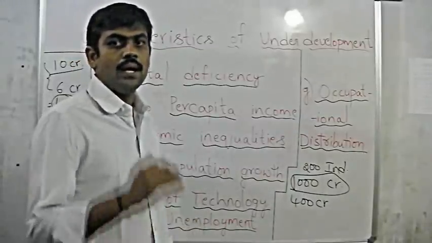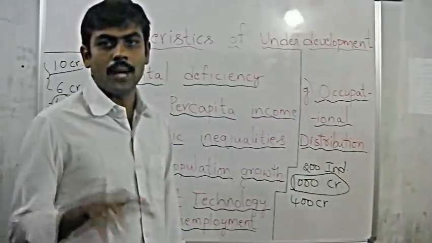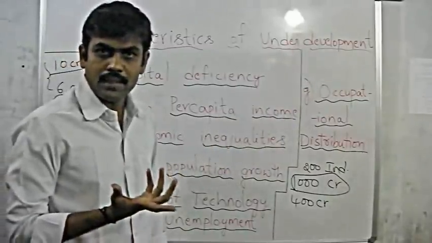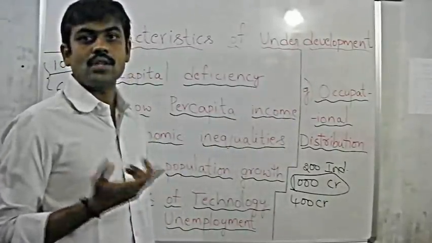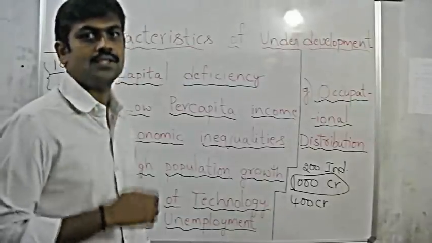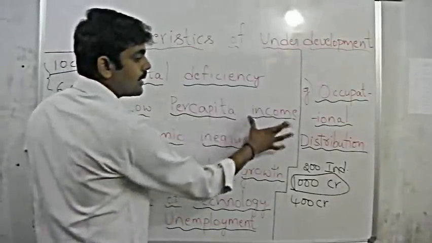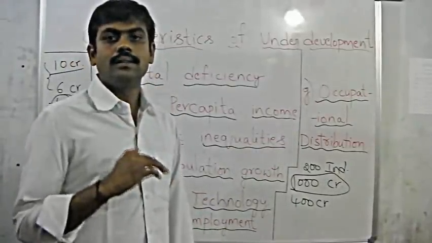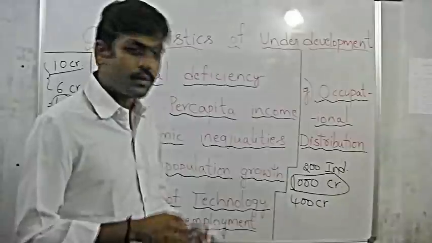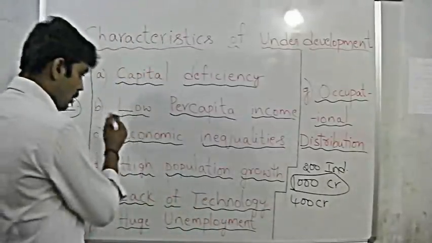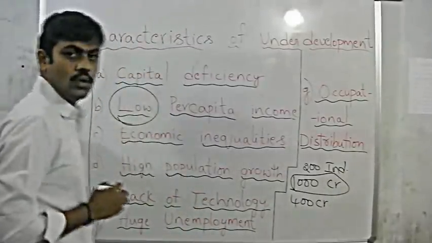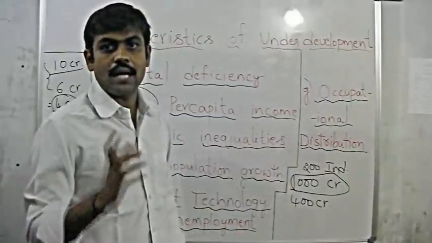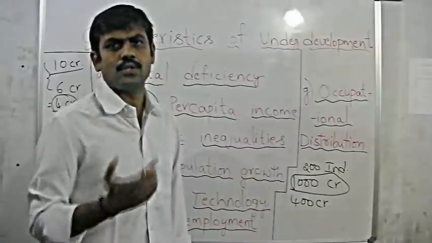So, simply dividing total income by the total population of the country will give you the per capita income. Per capita income means nothing but the average earnings of an individual in the country. If this per capita income is at a satisfactory level, that may be good for an economy. But when it is low, in the sense the average earnings of an individual in the society are low, what is it leading to?